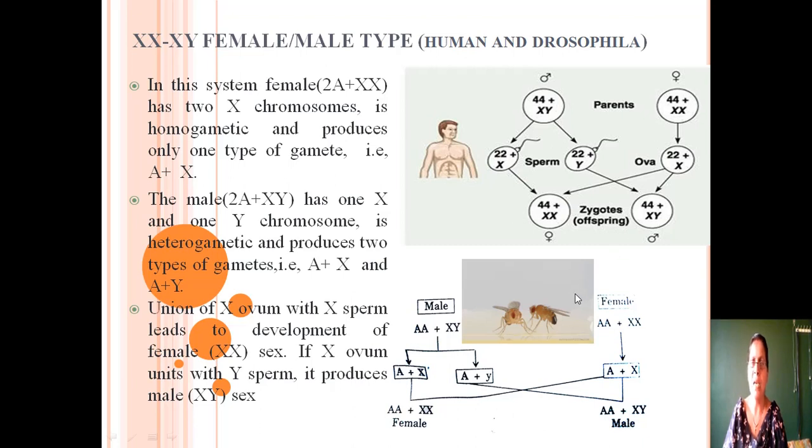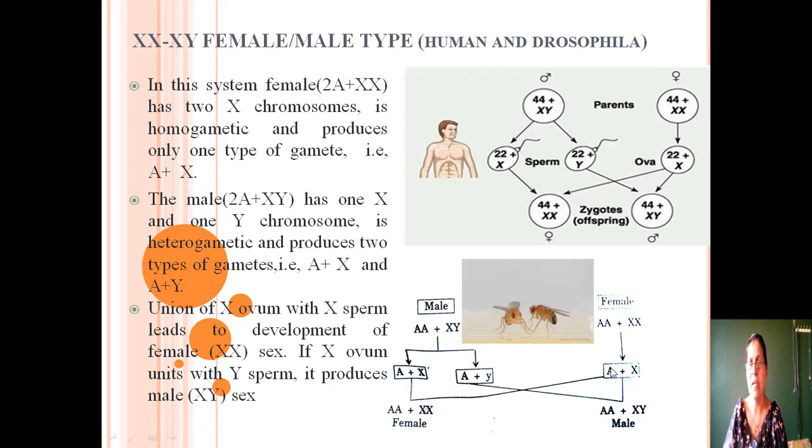Now come to Drosophila. In Drosophila also there are 2 organisms, one male and another female. This is the male organism, which contains 2 sets of autosomes and 2 sex chromosomes, X and Y. They produce 2 types of gametes: one is A plus X, another is A plus Y. But in the female, the two sex chromosomes are similar, so only one type of gamete is formed, A plus X.